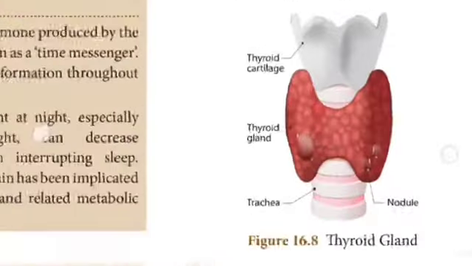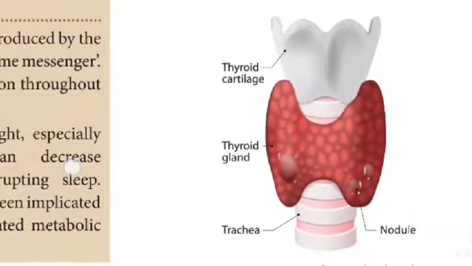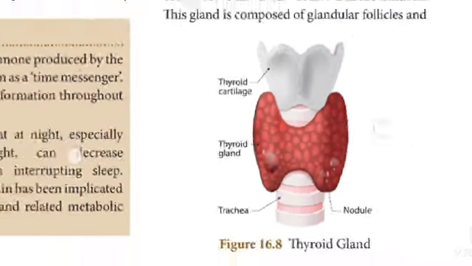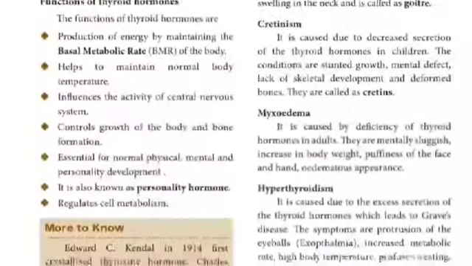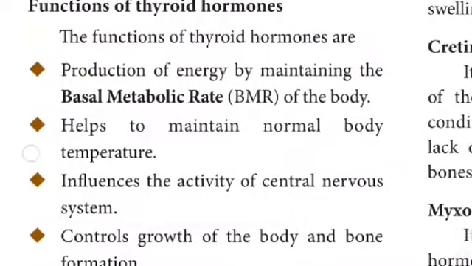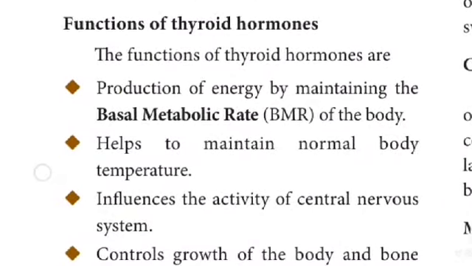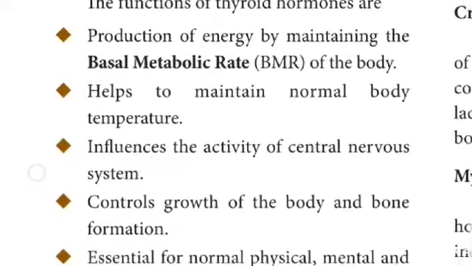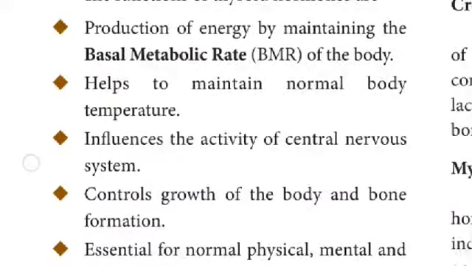Thyroid cartilage, thyroid gland, trachea. See the function of thyroid hormones. The functions of thyroid hormones are production of energy by maintaining the basal metabolic rate of the body, helps to maintain normal body temperature,